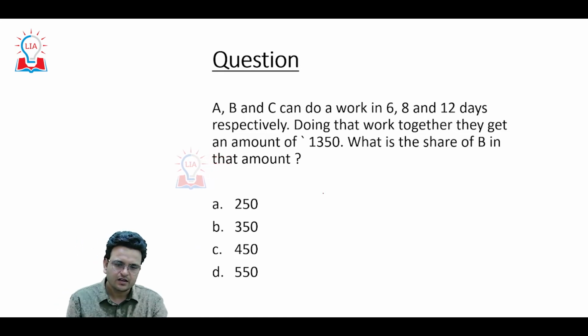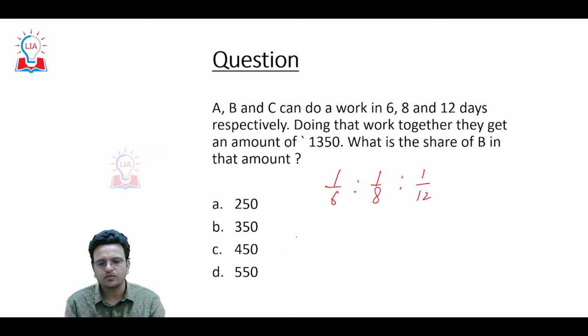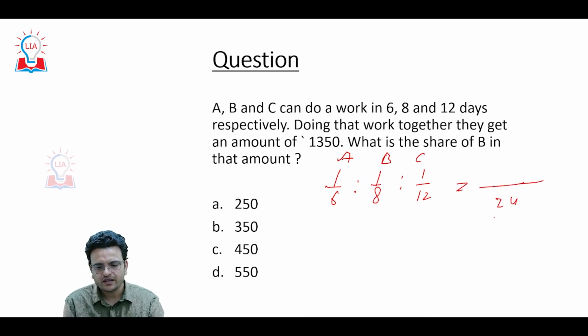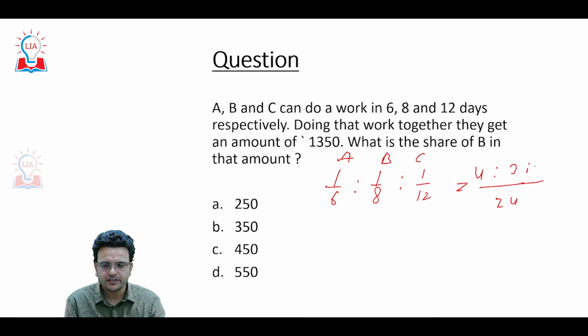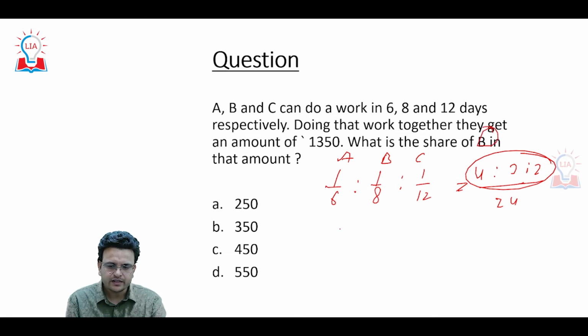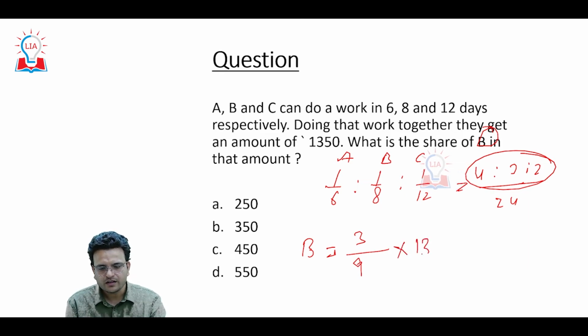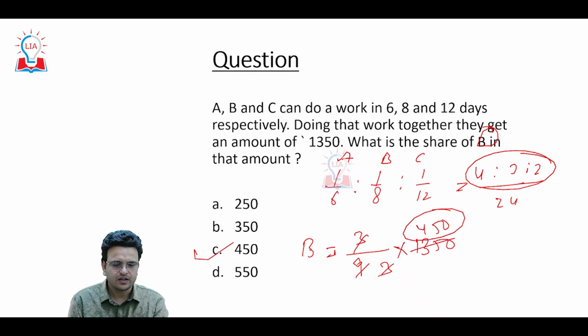Now here again, three friends are working: 1 upon 6, 1 upon 8, 1 upon 12. So A, B, C. First simplify the ratio. So here the ratio will be 4 : 3 : 2. In this ratio, money will be distributed among A, B, C. So what is the part of B? Again, as I told, you have to know the concept of ratio and proportion. Part of B will be B's ratio, that is 3, over the sum of the ratio, that is 9, into total. If you solve this, you are going to get the answer. The answer will be 450. So hope you are able to understand.